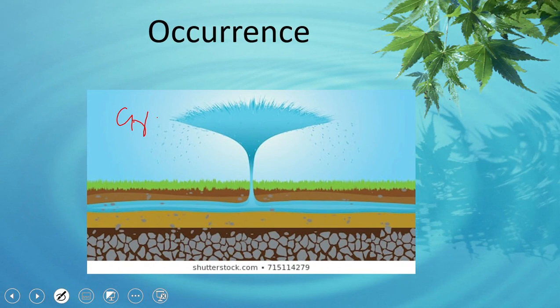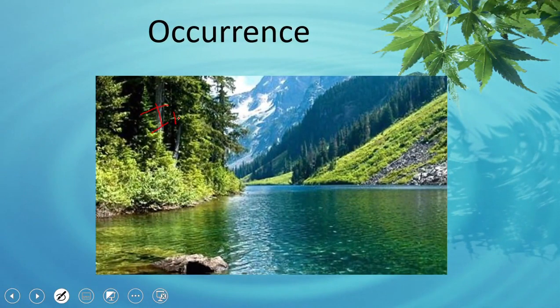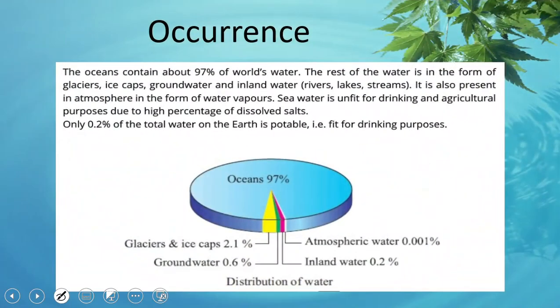Groundwater comes from wells and different types of fountains. Inland waters. Inland water means any water body that has nearby land, which is rivers. So the ocean forms about 97% of our world water, and the remaining is in the form of glaciers, ice caps, groundwater and inland water.